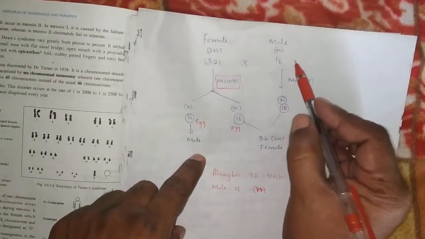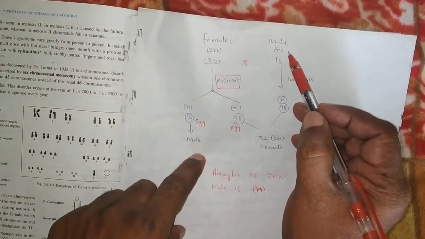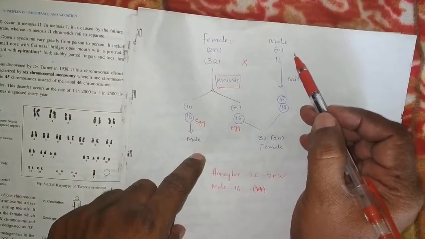The male is already haploid, so there is no meiosis in the male organism.